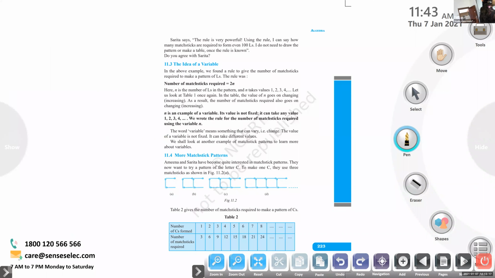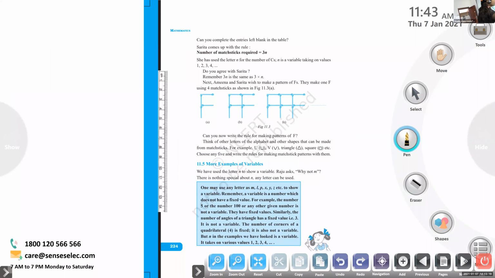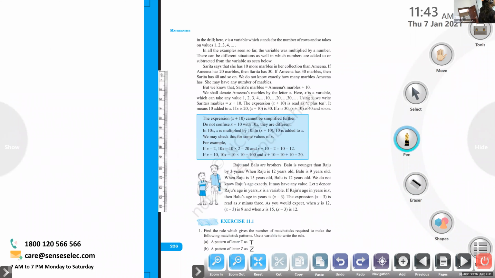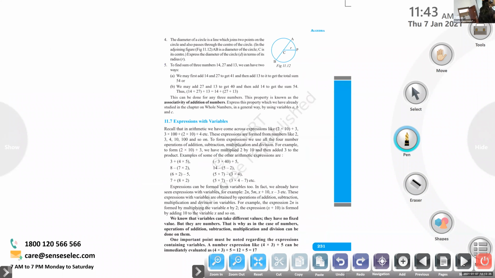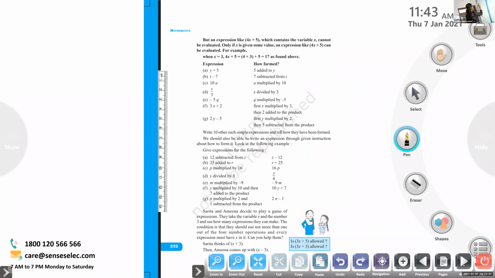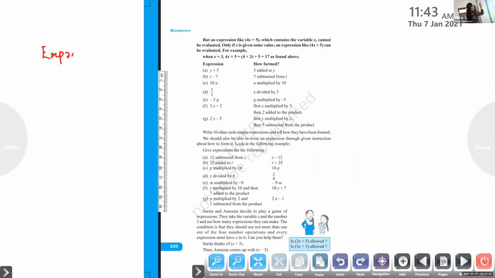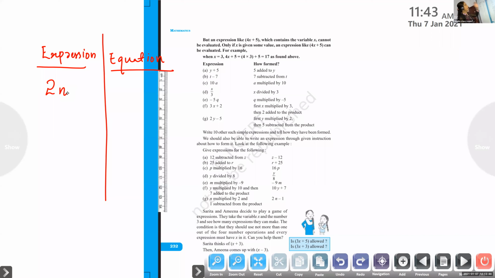Children, we were discussing equation and expression. Let me give the examples. One expression I'll write, this is an expression, and on the other side, I'll write an equation. The first expression is 2n.